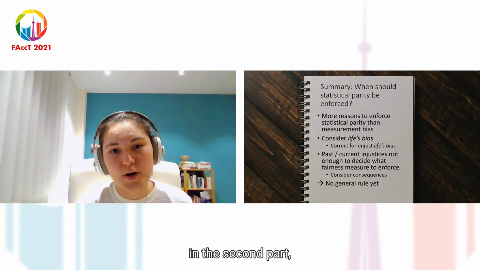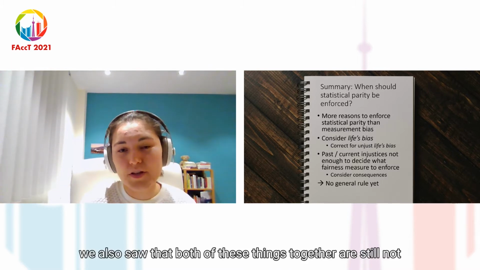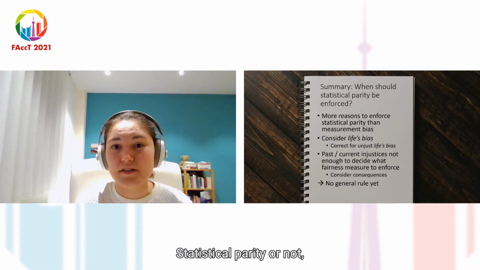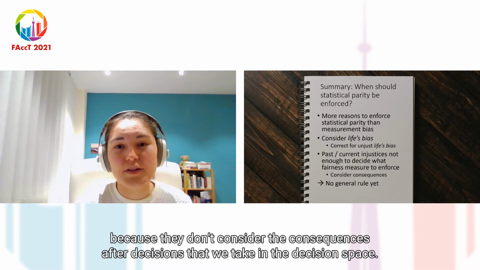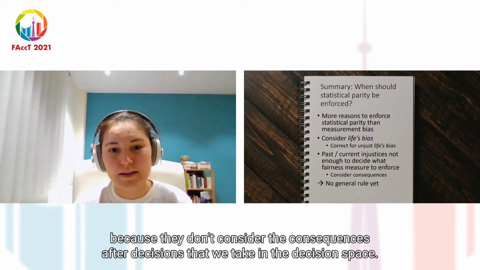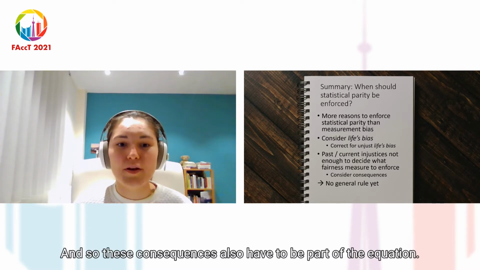But then in the second part, we also saw that both of these things together are still not enough to decide whether we should enforce statistical parity or not, because they don't consider the consequences of the decisions that we take in the decision space. And so these consequences also have to be part of the equation.